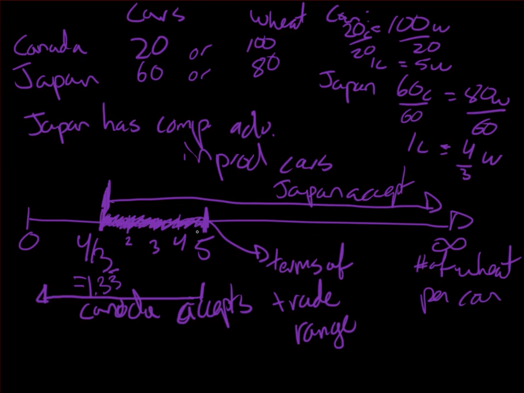So let's just say, just as practice, that Japan had way more bargaining power, well, you could imagine that this is its acceptable limit. It would try to negotiate for something that will get it more gain, more bang for its buck. So if it can negotiate to getting 4.5 units of wheat per car, both are accepting it, it's within this acceptable range, but Canada just gains a little bit, whereas Japan gains a lot from this trade.